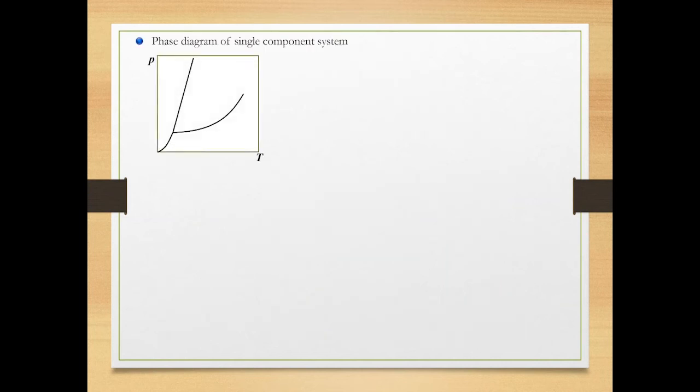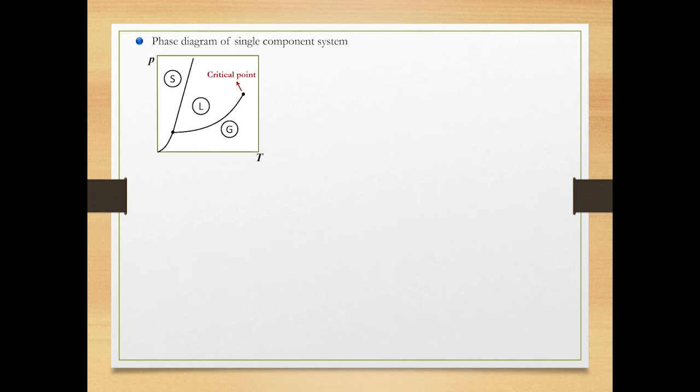This is a generic phase diagram of a single component system. Regions of solid, liquid, or gas represent conditions of pressure and temperature at which each phase is stable. Lines between phases are called phase boundary lines. Each phase boundary line represents a set of temperatures and pressures at which the substance is in equilibrium between the two phases on either side of the line.